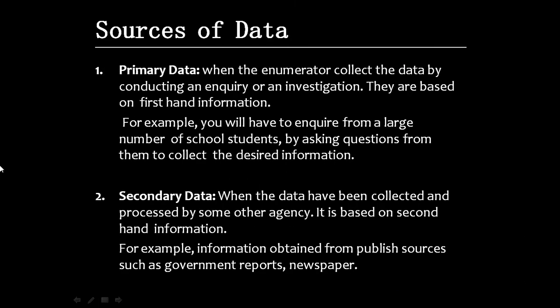Now, there are different sources of data. Basically, there are two sources of data. First is primary data and second is secondary data. Primary data is data when the enumerator collects the data by conducting an inquiry or an investigation. They are based on first-hand information. It means the enumerator visits that place personally, or collects data directly from the respondent.